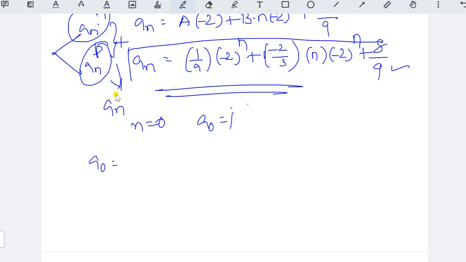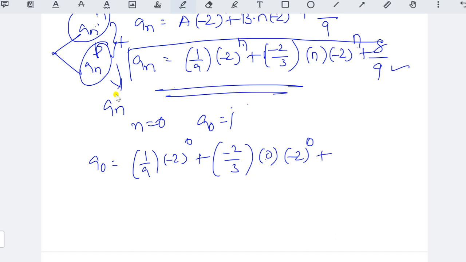Now check a naught equal to 1 by 9 into minus 2 to the power of 0 plus minus 2 by 3 into 0, because here where is the n? Put 0, okay? Then n into minus 2 to the power of 0 plus 8 by 9. Okay, so a naught equal to, anything power 0 is 1. So here we got 1 by 9.